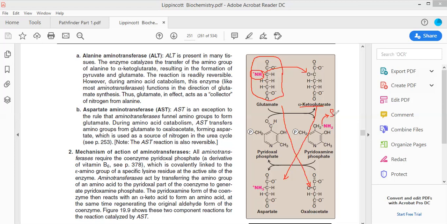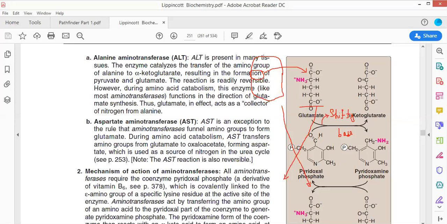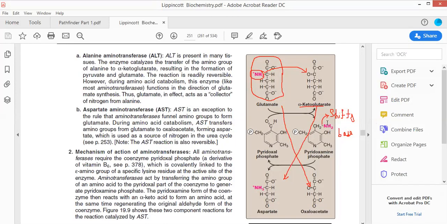This is the bond that has been produced, and this bond is commonly referred to as the Schiff's base.